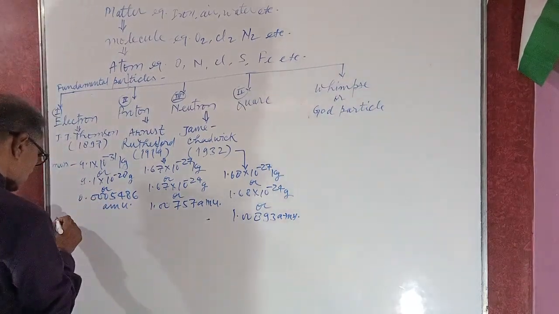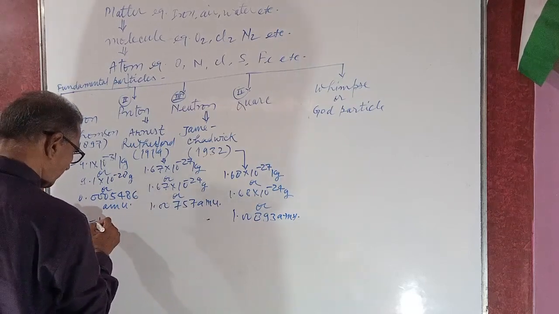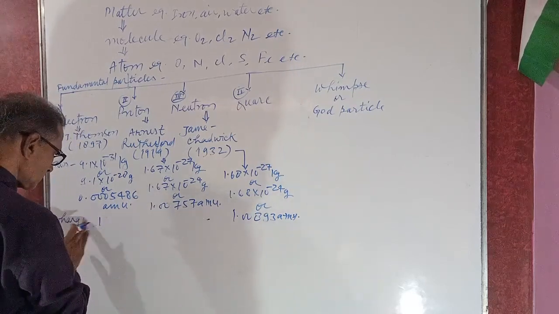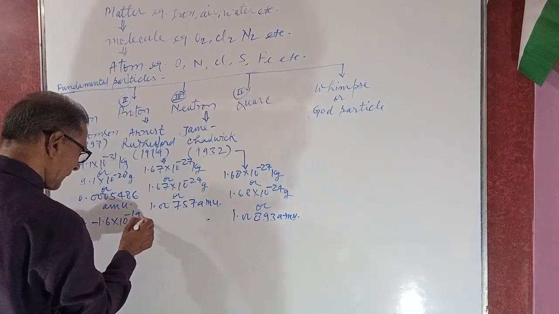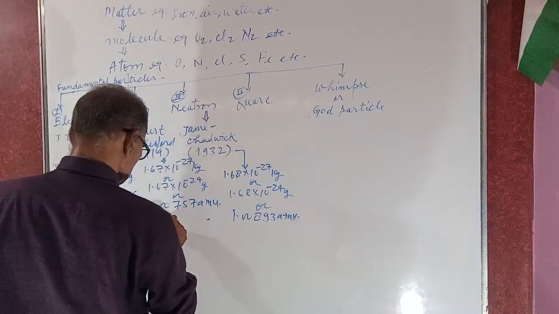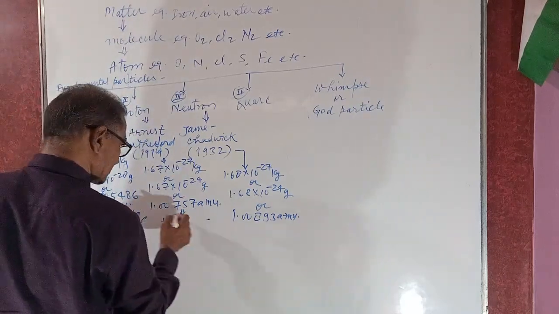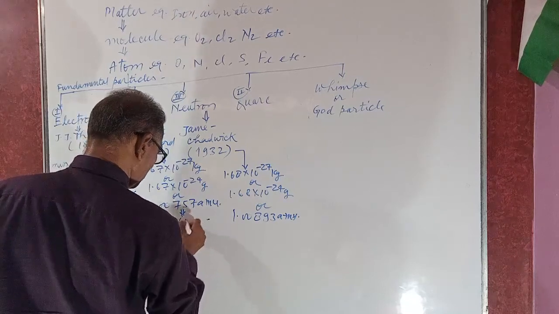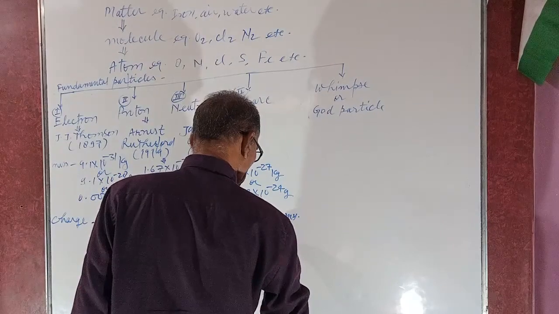And what is the charge on these particles? Charge is minus 1.6 into 10 power minus 19 coulomb. It is the charge of the electron. The charge of the proton is plus 1.6 into 10 power minus 19 coulomb, and the neutron is a chargeless particle.